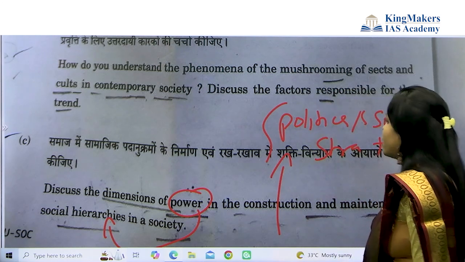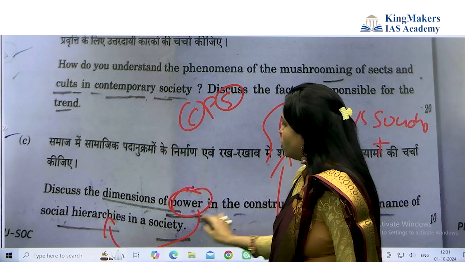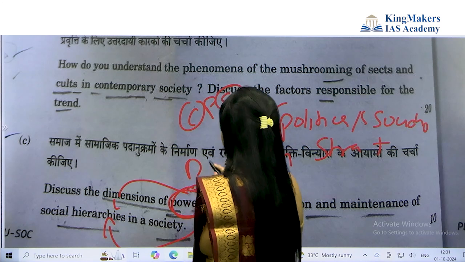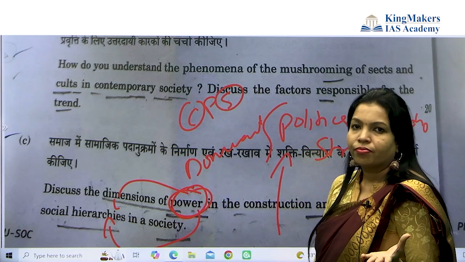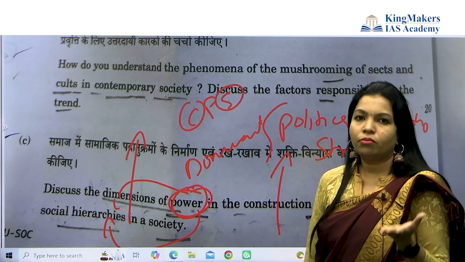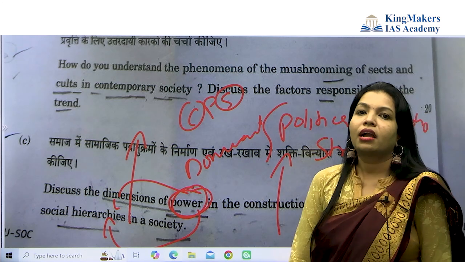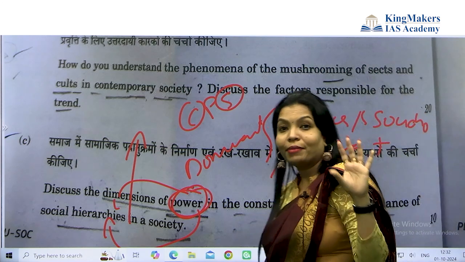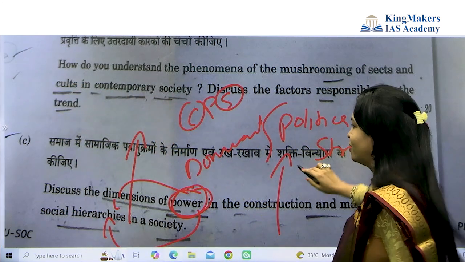Now, in politics and society, Weber has told about class, status and power. So power is one of the features of social hierarchy, and you can also bring M.N. Srinivas or the dominant caste here. They have the power and they are going with social hierarchy, which is seen nowadays. Social mobility, one of the reasons can be power. Even answerability you can bring here. Caste can also have power in social hierarchy. Okay, now see, I am giving you a hint. In the chapter they have connected it, and normally students cannot decode that. Next, the 8th one.